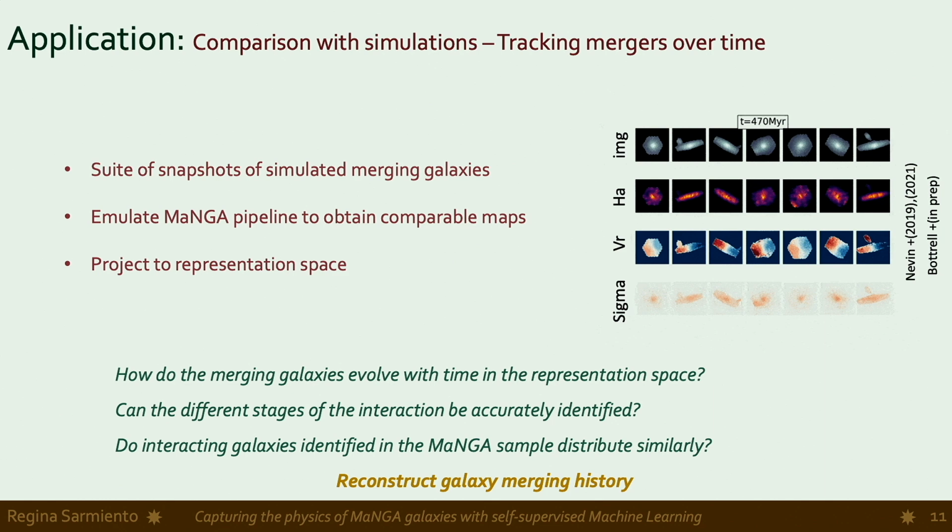And also because we know of a number of merging galaxies in the MaNGA survey, we can see if they're falling in the same place and try to trace new merging galaxies with a similarity search.